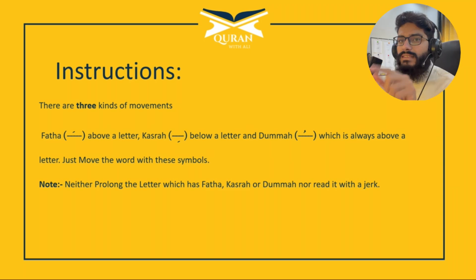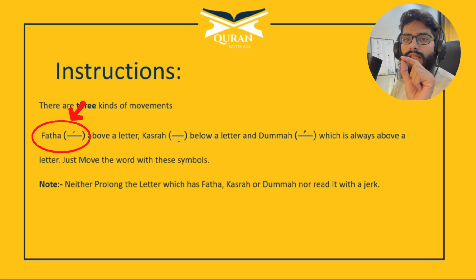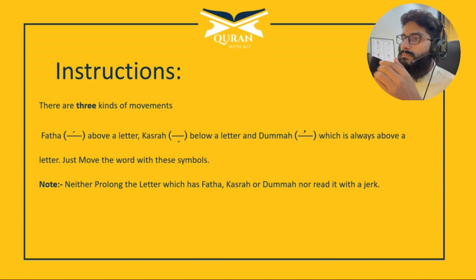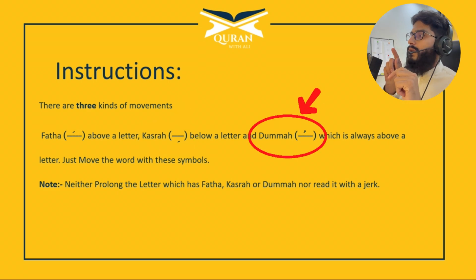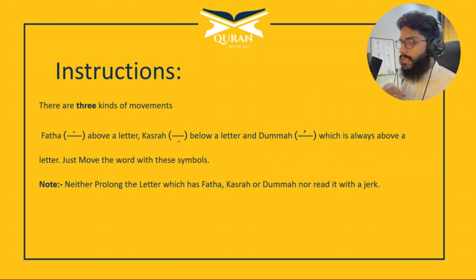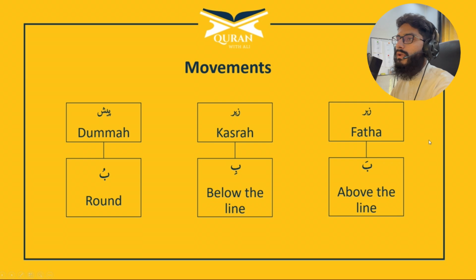There is a diagonal line. If the line is above, it is Fatha. If it is below the line, it is Kasra. And if it is like a wow shape, then it is called Damma. One thing to keep in mind, it appears on the alphabet.